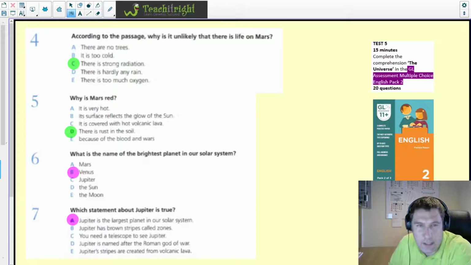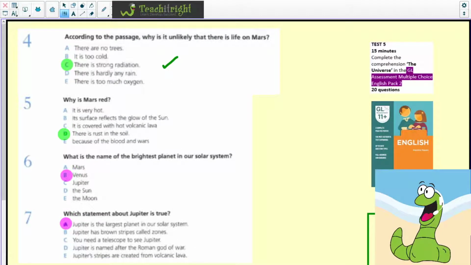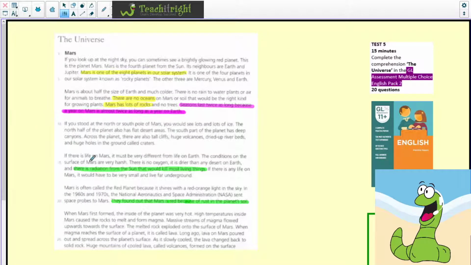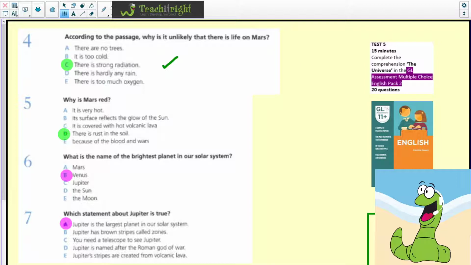Question 4, according to the passage, why is it unlikely that there is life on Mars? Well, there is strong radiation. If we go back to the passage, we will see that it mentions here, and this is the 4th paragraph down on line 16, there is radiation from the sun that would kill most living things. So that's why they believe that, according to the passage, it's unlikely that there is life on Mars. Not for certain, but certainly unlikely, as there is strong radiation that would kill most living things.